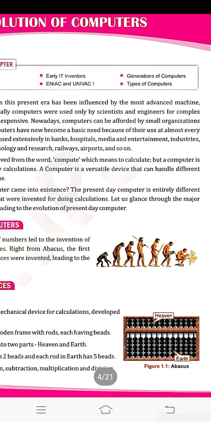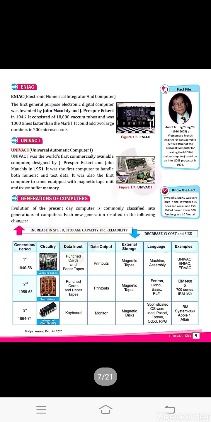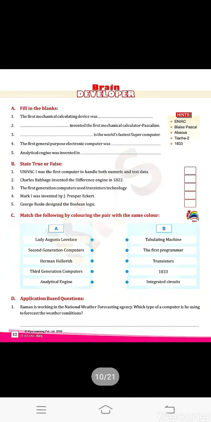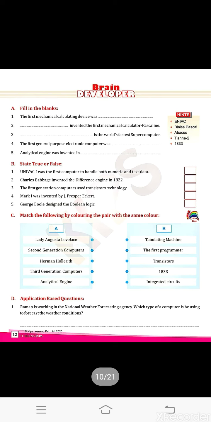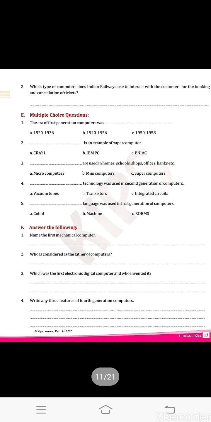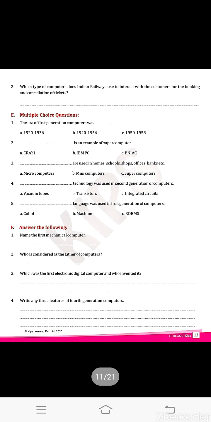Here we complete the whole chapter, the explanation as well as the question answer and exercise part. Now your work is to note down these question answers in the copy in good handwriting, and if you have the book then you may write the exercise part in the book, and if you haven't then you may note it down in the copy and then learn it. Very soon I will come with a revision video of this chapter. Thank you.